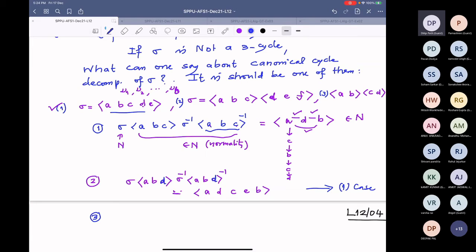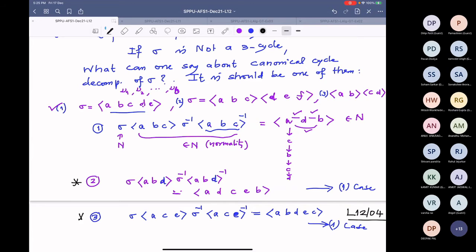And the third case is sigma (A C E) sigma inverse (A C E) inverse, which is again (A B D E C). If you check this, we are again back to the first case. So you have to check these two equalities. They are easy to check.